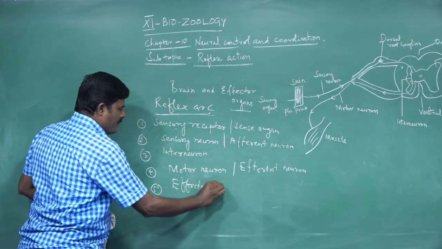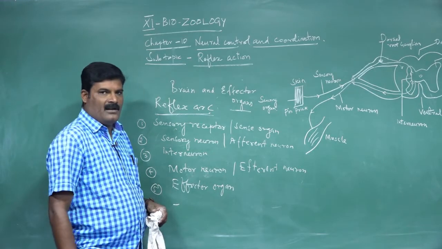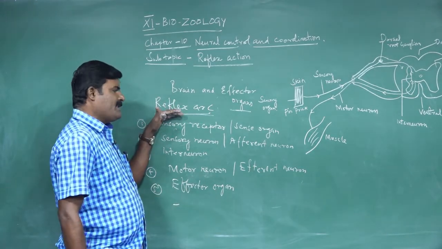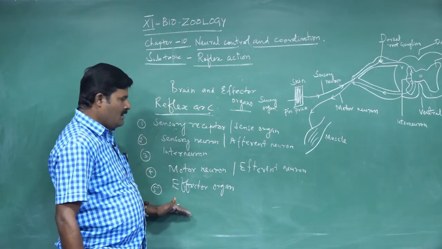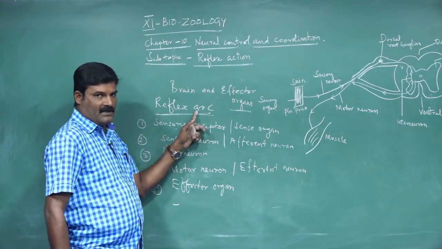What are the effector organs in our body? Muscles and glands are called effector organs. I repeat, what is the reflex arc? The structures involved in the reflex action are called the reflex arc.